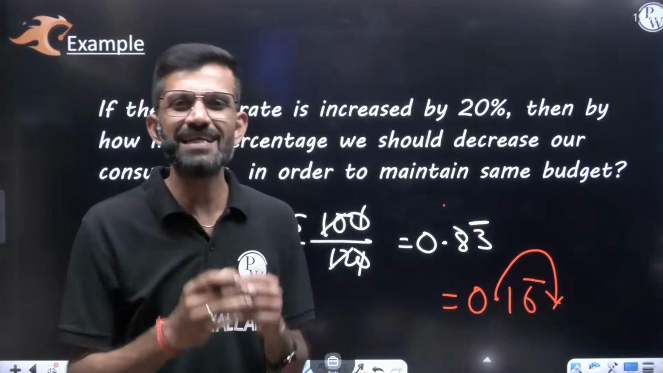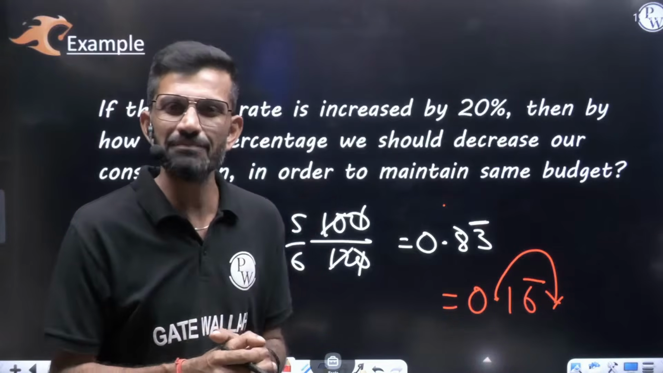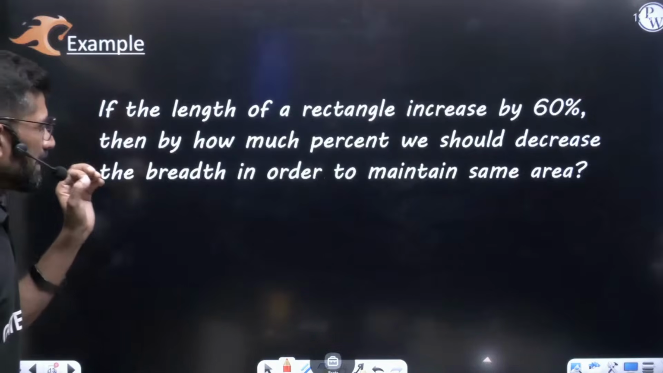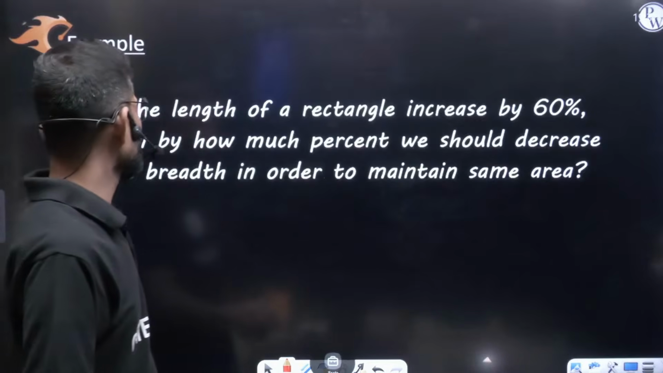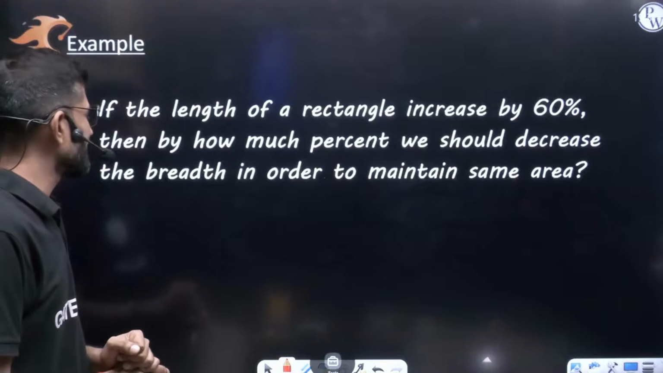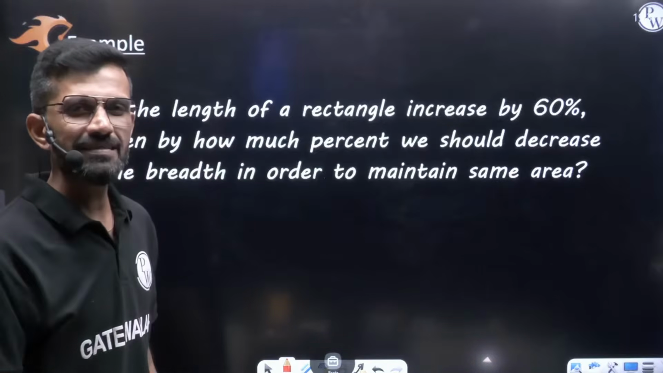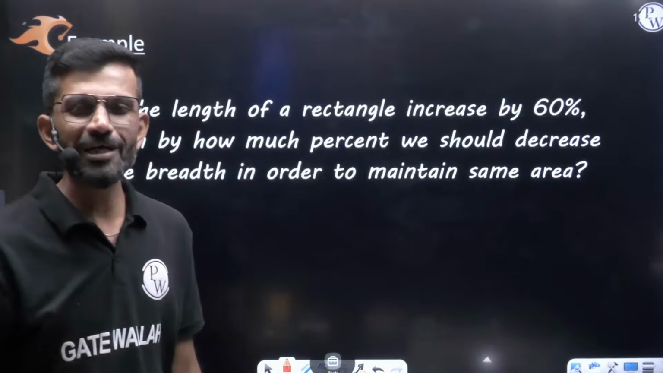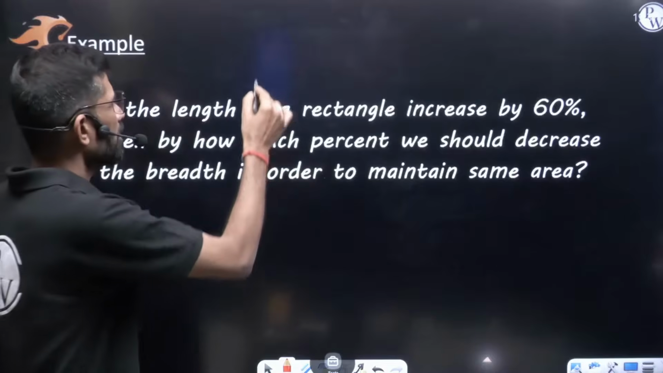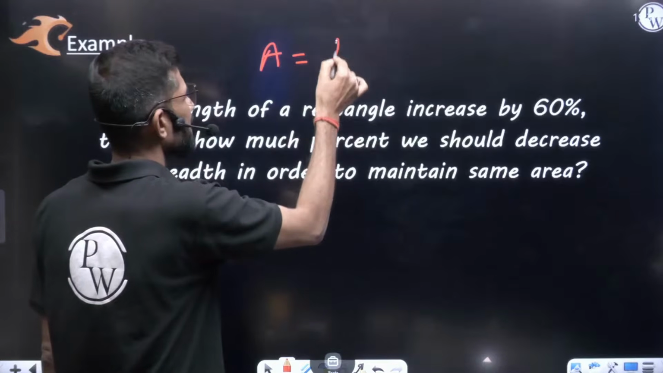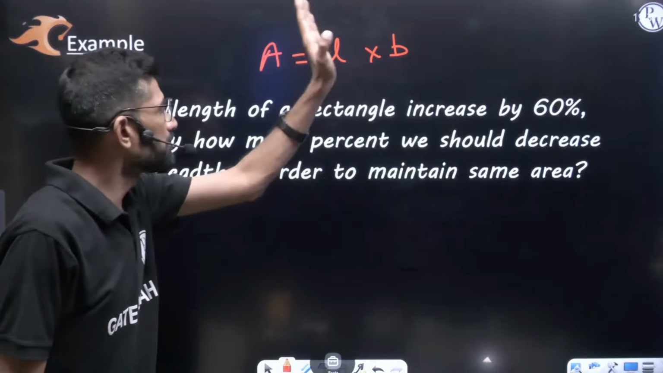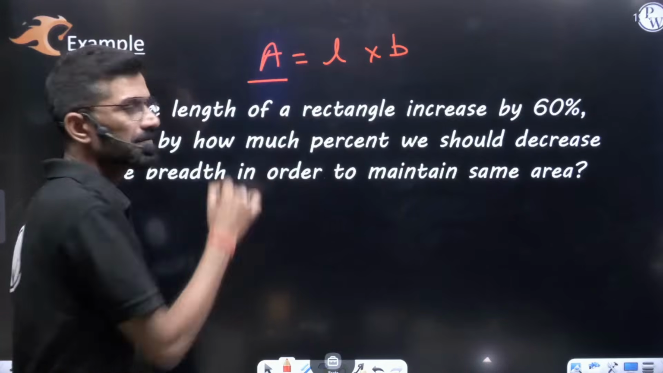In order to understand how I am saying both the questions are the same, let's see this question. If the length of a rectangle increases by 60%, then by how much percentage should we decrease the breadth in order to maintain the same area? Area of a rectangle, what's the formula? You must be knowing. Area of a rectangle is always equal to length into breadth. Am I right? If L is the correct length and B is the correct breadth, we'll be getting the area.